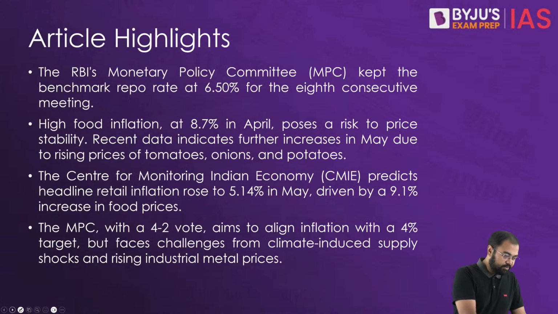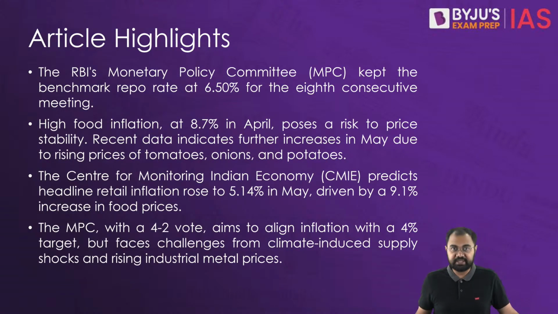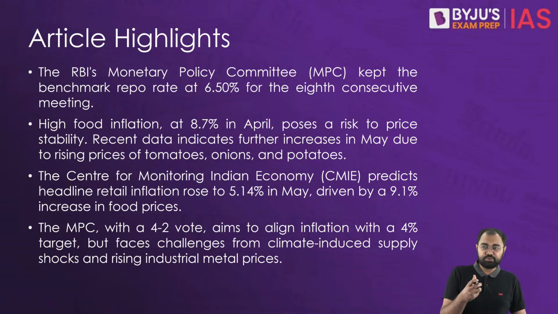Now understand why exactly they have done that. When you look at this decision and why it might have been taken, it might have been driven by concerns related to high food inflation, which is undermining the efforts to achieve durable price stability.